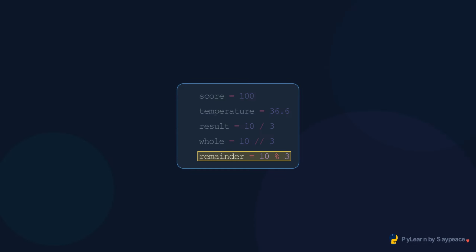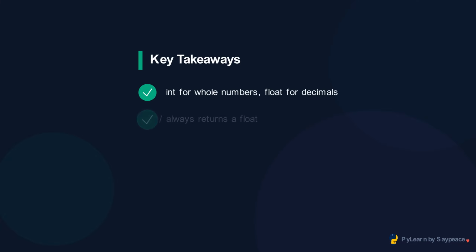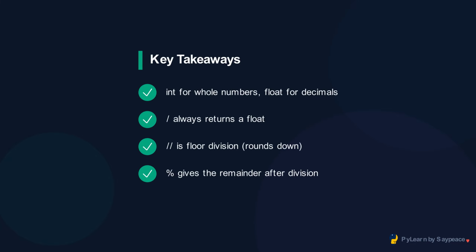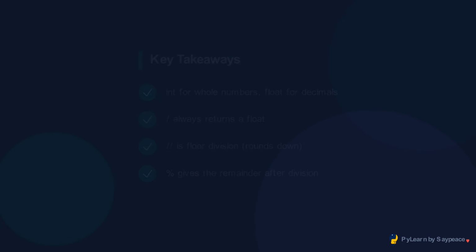The percent sign is the modulo operator, it gives you the remainder. 10 divided by 3 leaves a remainder of 1. These number types and operators are the foundation of every calculation you will ever write.